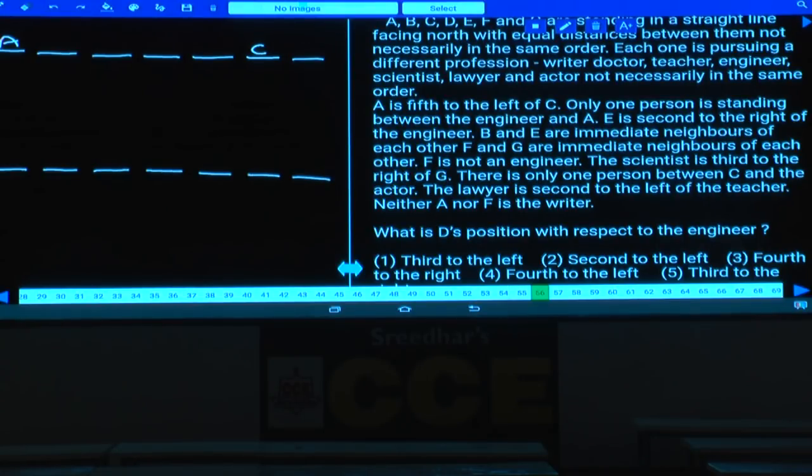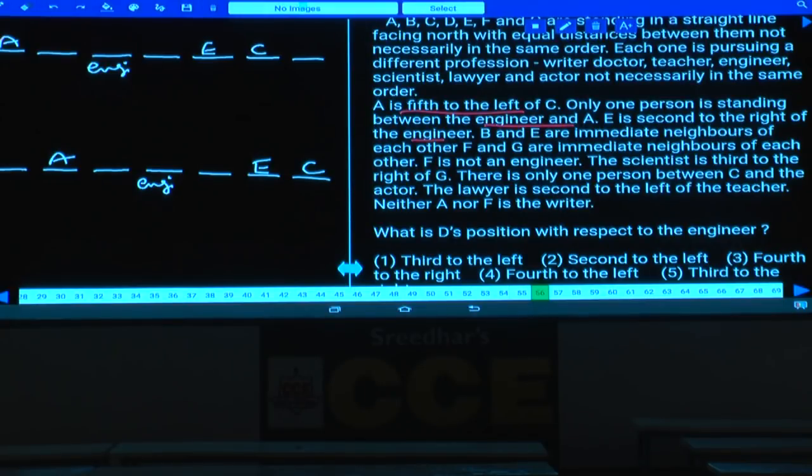Now if A is at the second place, then C will be at this corner. A is 5th to the left of C, and only one person is standing between engineer and A. As A is here, now this engineer will be here. Only one person is seated between engineer and A. E is seated second to the right of the engineer, E will be here.